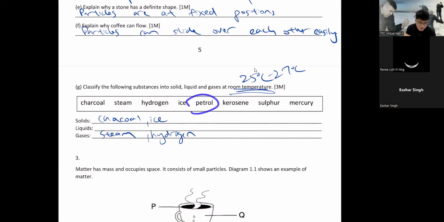Next, petrol. Petrol is the thing you put in your car at the petrol station. It is a liquid. Next, kerosene. Kerosene is the friend of petrol. You find it in paint thinner.